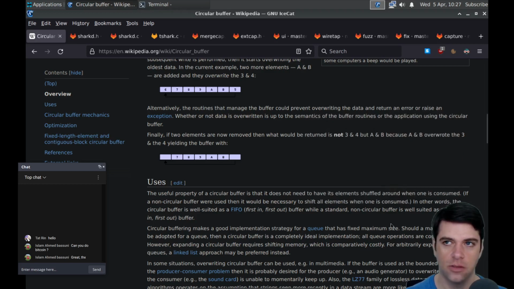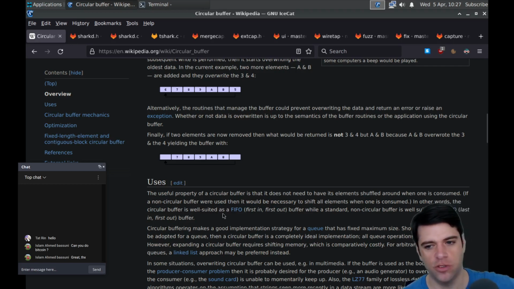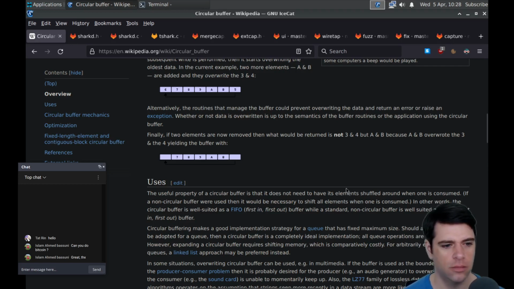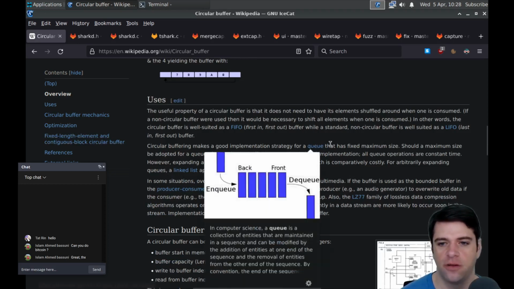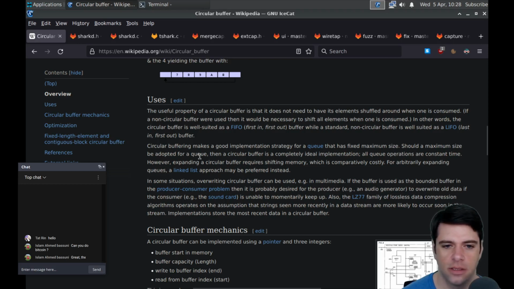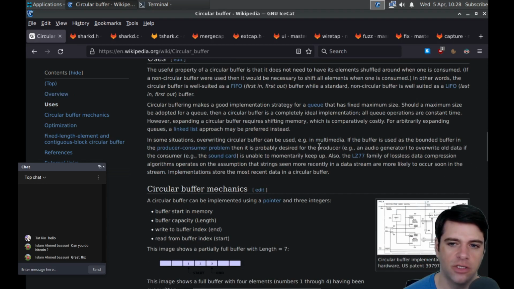Last in, first out. Yeah, okay, that's what I was thinking. So first in, first out, in the sense that as you're writing stuff, the stuff that initially came in gets pushed off the top. Whereas with a non-circular buffer, I guess it's easier to push the stuff off the back end because you can maybe decrement some pointer that points to the end of the buffer. It makes a good implementation strategy for a queue that has a fixed maximum size. All queue operations are constant time. However, expanding a circular buffer requires shifting memory, which is comparatively costly.